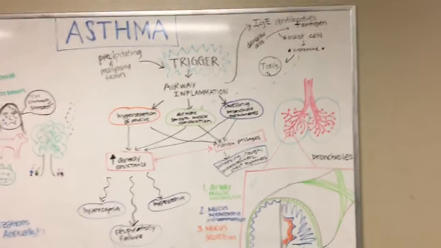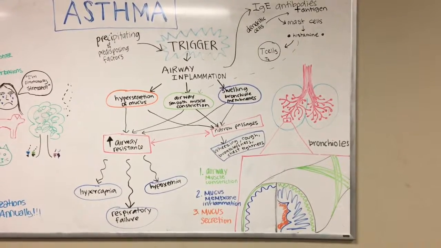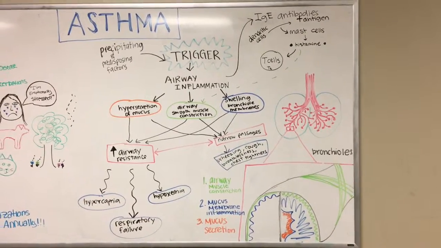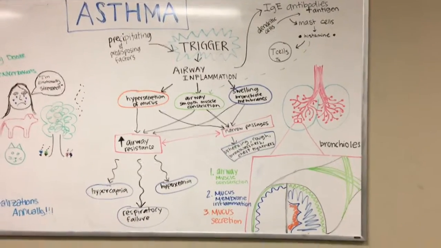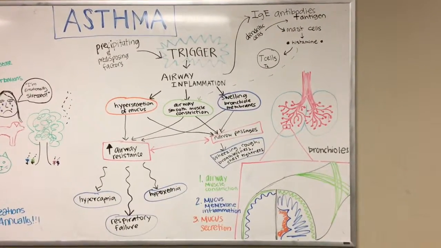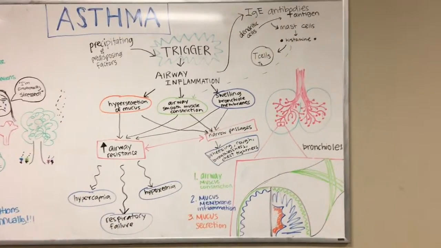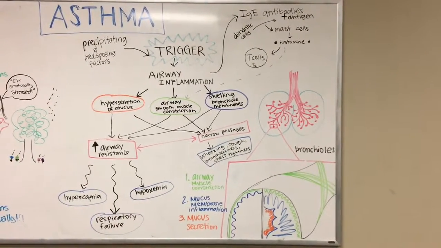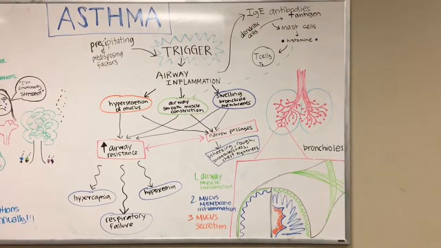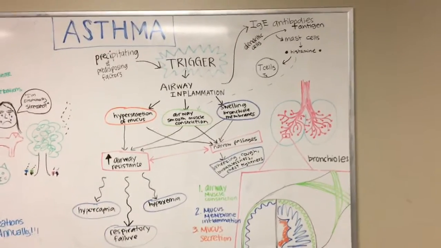And then from there we go into airway inflammation, which starts a whole inflammatory response, which you can see up in the corner, and that has to do with the IgG antibodies and the dendritic cells which notice this antigen, and then they notify the mast cells, which produce histamine, which leads to airway smooth muscle constriction. And then the T cells are also a big part of this inflammatory response with the cells that they release. So then there's three main things that occur from the airway inflammation. So that would be the hypersecretion of mucus, airway smooth muscle constriction, and swelling of the bronchial membranes.